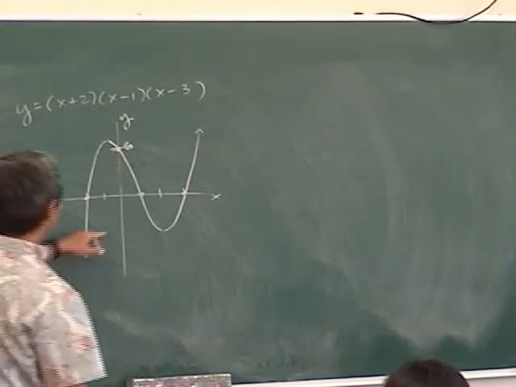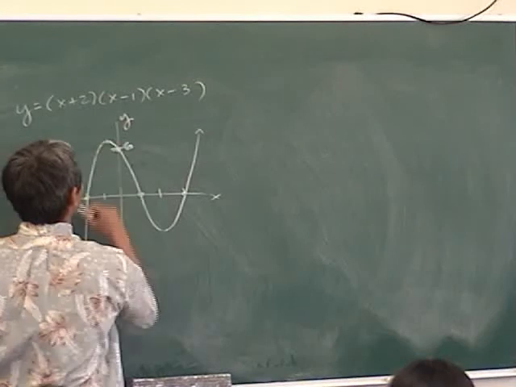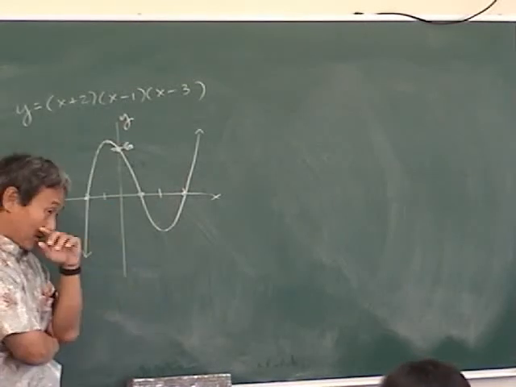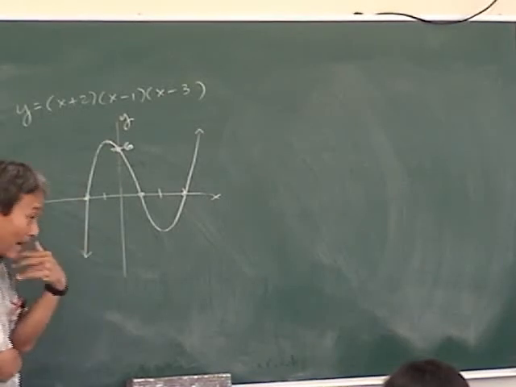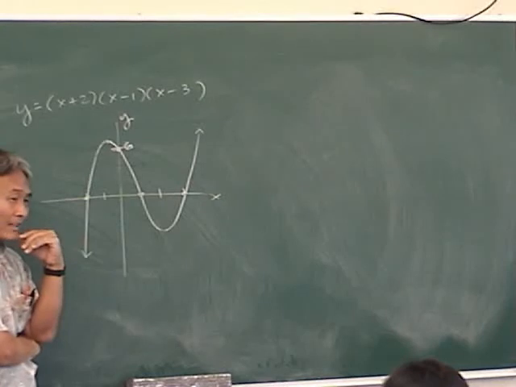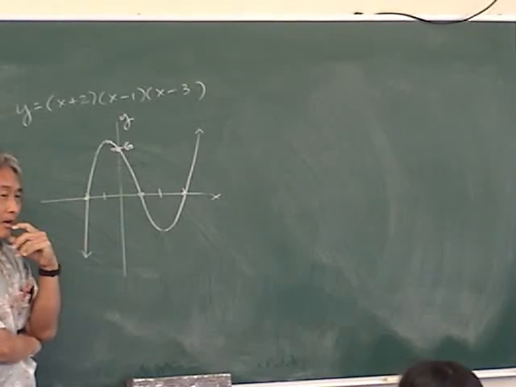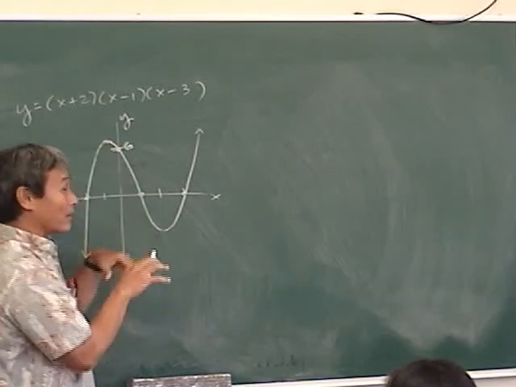True or false? The maximum value. Okay, what kind of point is this called? Vertex? No, only a parabola has a vertex. Maximum. Yeah, I know. What kind of max? What did we learn last year? This is called a mountain. Yes, this is a maximum point, but what kind of maximum point? Is it the highest point on the entire graph?